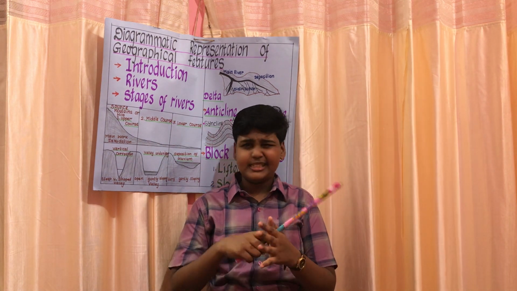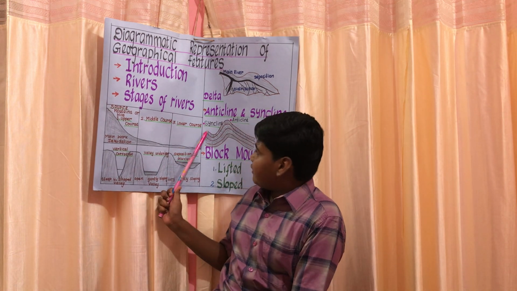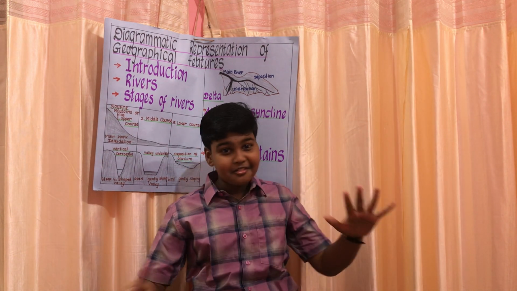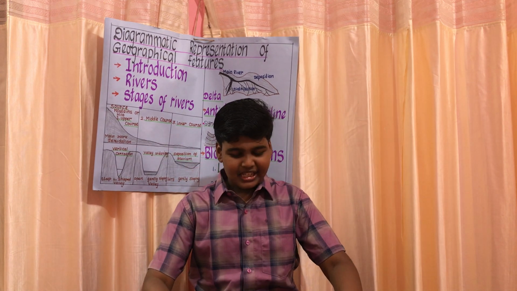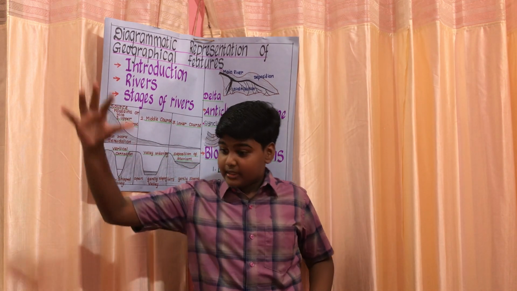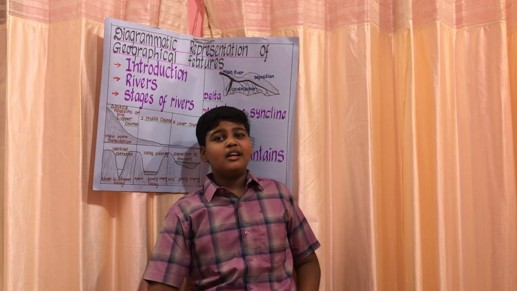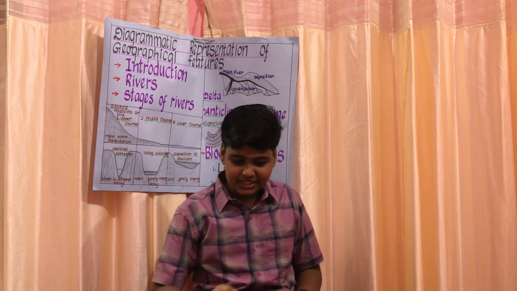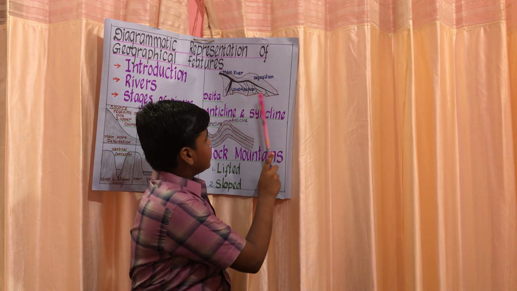Electricity, but because it doesn't have any force and energy. Next is the lower course. In the middle course there's no energy, so just imagine the lower course. In the lower course, it deposits more fertile silt and alluvium, forming a very fertile delta. So this is a delta.